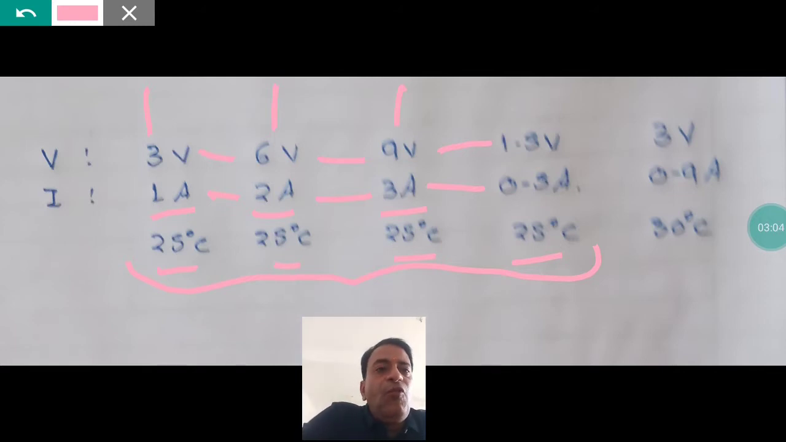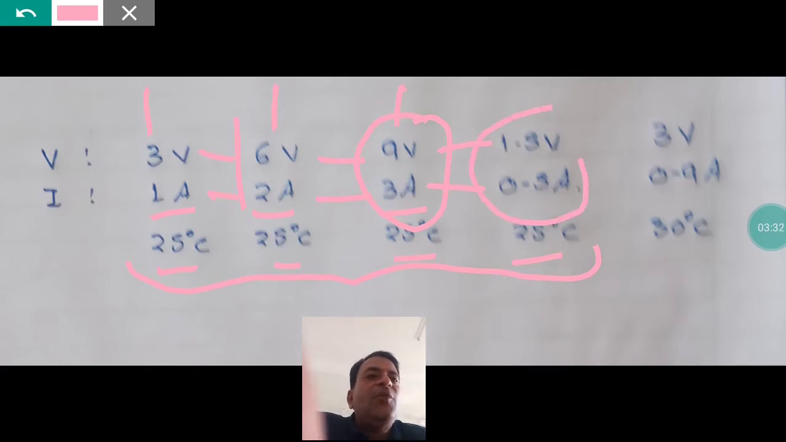Okay, so what can you conclude? Can you see some mathematical relation between these numbers, 1 and 3, 2 and 6, 3 and 9, 0.5 and 1.5? See, if you take the ratio, it will always be equal to what? The ratio will always be equal to 3 or 1 by 3. Ratio of 1 and 3 is 1 by 3. Ratio of 2 and 6 is 1 by 3. Ratio of 3 and 9 is 1 by 3. Ratio of 0.5 and 1.5 is also 1 by 3.